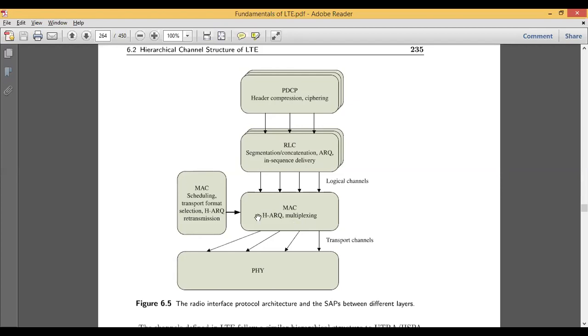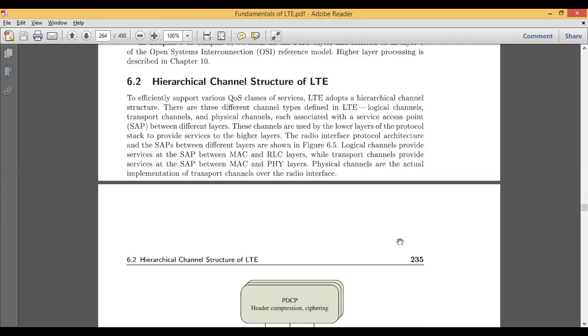Other than that, MAC handles scheduling, transport format selection, HARQ, and retransmission. Here is my transport channel, which is connected between the MAC and the physical layer. The logical channels are connected between the RLC and the MAC layer. We will see one by one how these three layers perform their operation.